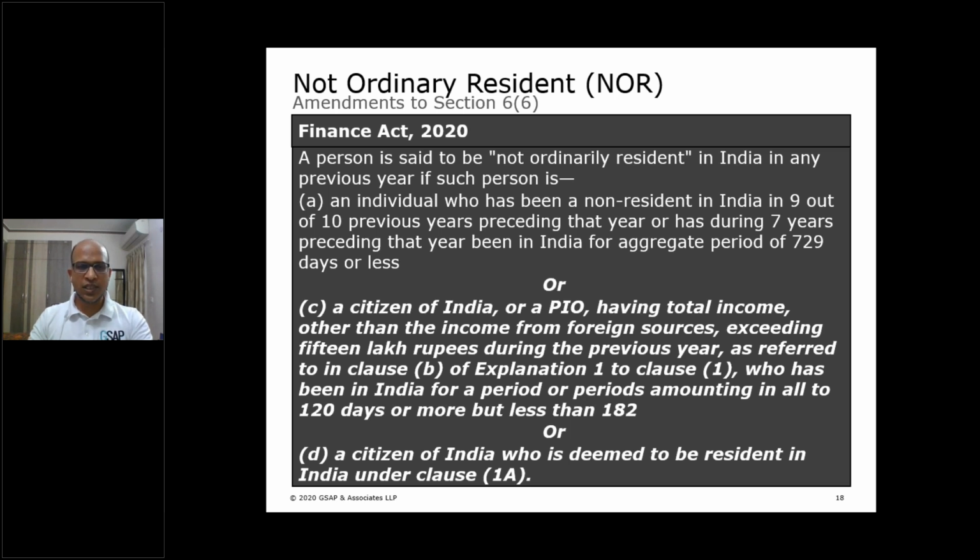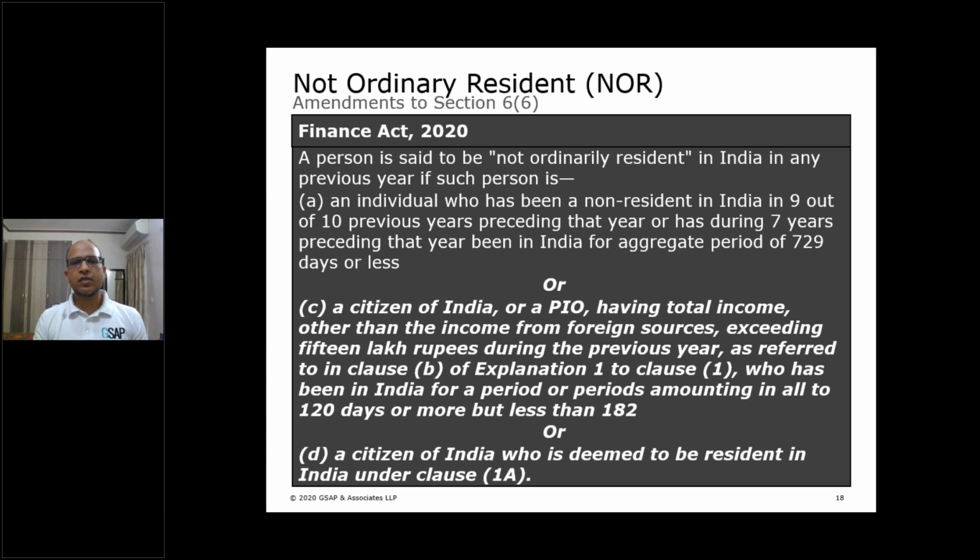Even if he stays for a single day in India or throughout the year, a person may fall under 1A and then he will automatically become not ordinary resident. So if we read section 6(1A), deemed residence, vis-a-vis 6(6)(D), then it creates a very interesting scenario.